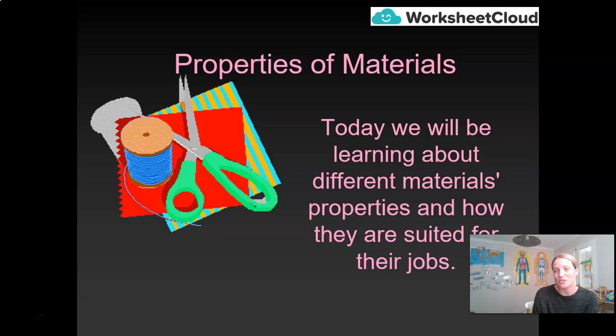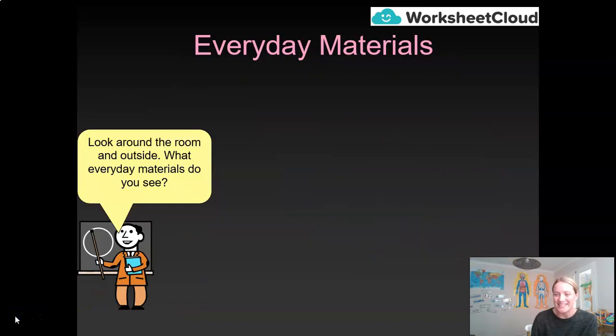So for our lesson objective today, we are going to be learning about different materials' properties and how they are suited for their jobs. There's going to be a lot of vocab that you're going to get from today's lesson. In fact, I haven't actually created a vocabulary list as I usually do at the beginning of each lesson, because that is the whole learning objective of today, for you to understand the words that we use to describe the properties of materials. Okay, so let's get thinking.